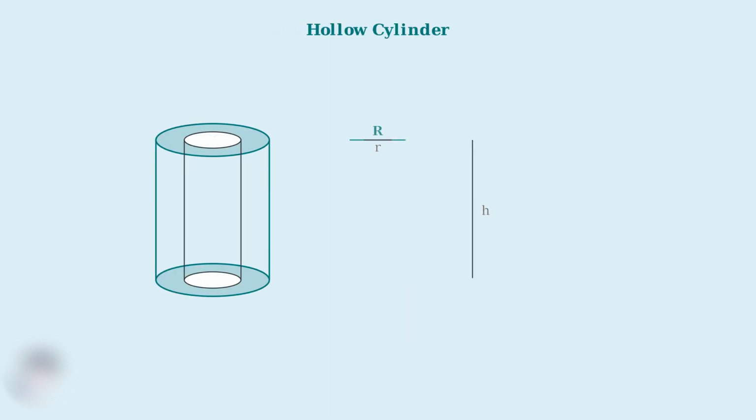A hollow cylinder has a hole running through its center. Think of a pipe or a tube. It has both an outer radius and an inner radius, so we need to subtract the volume of the inner cylinder from the outer cylinder.